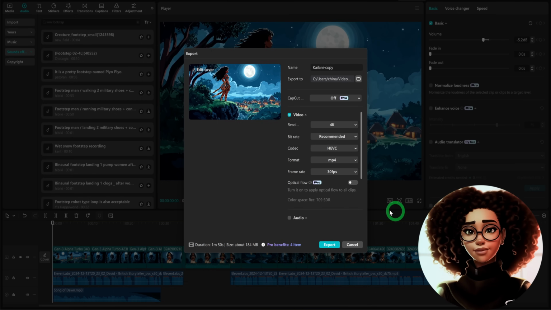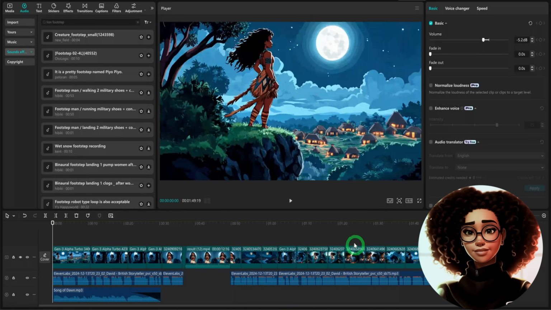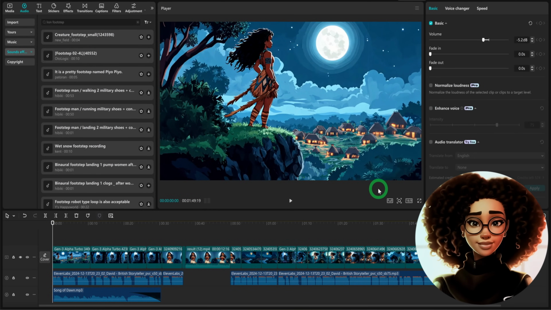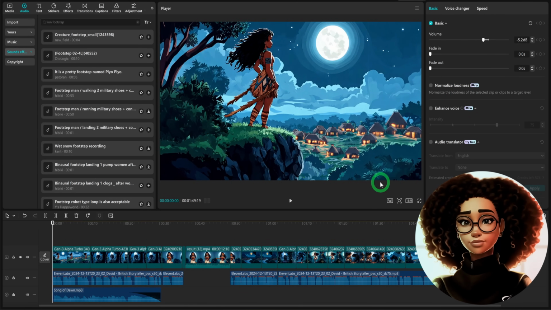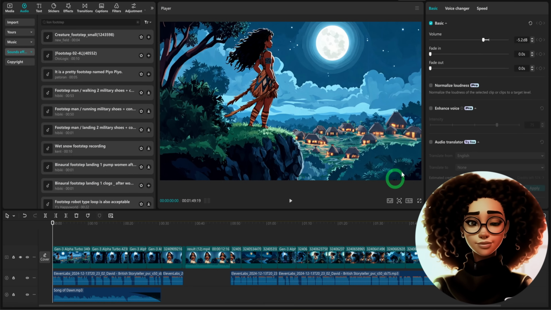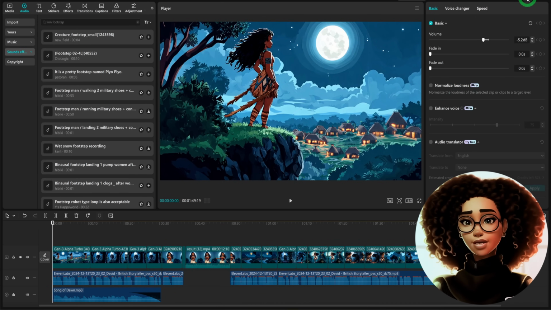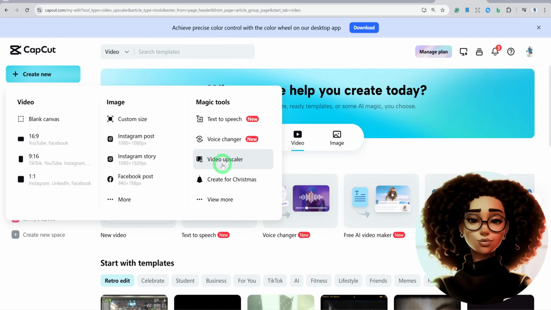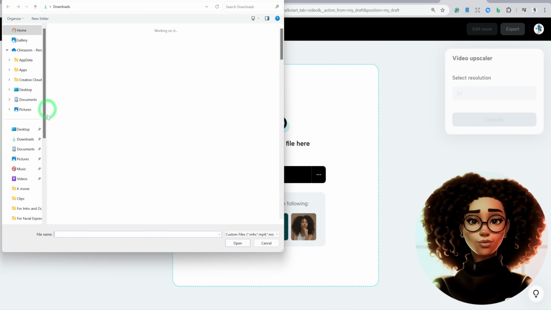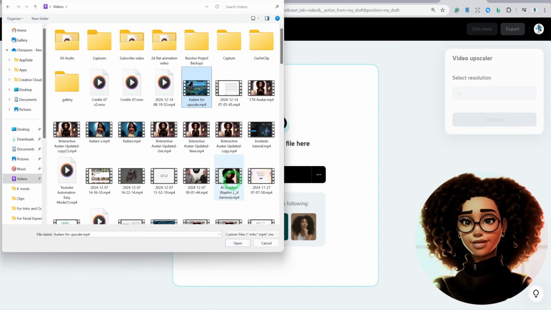Once you export it, the next thing would be for us to upscale it, which would be the last step. There are a couple of ways you could upscale an AI generated video. You could upscale using Topaz AI, which is the one I use personally, or you could upscale using CapCut. For CapCut, once you come to their website, you could go to create new and click on video upscaler, and then you could go ahead to upload the video that you have created. Then you could go ahead and upscale it depending on the resolution.